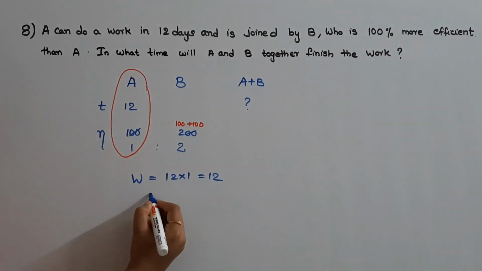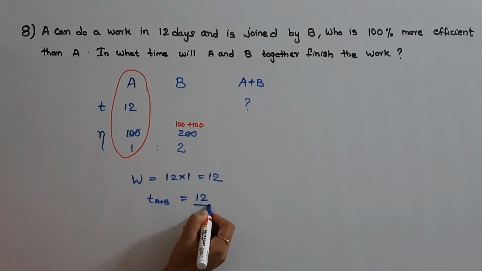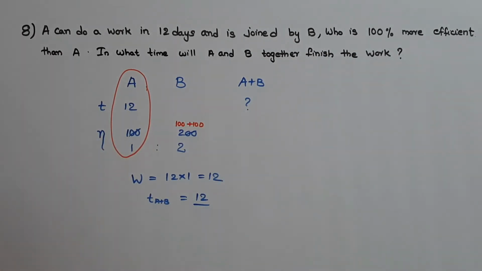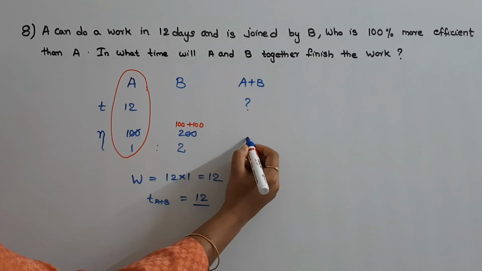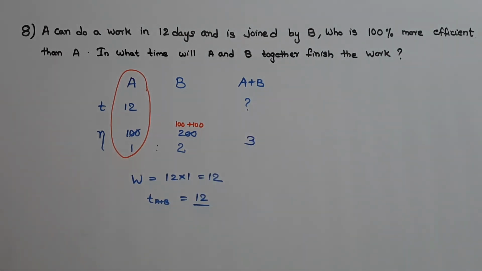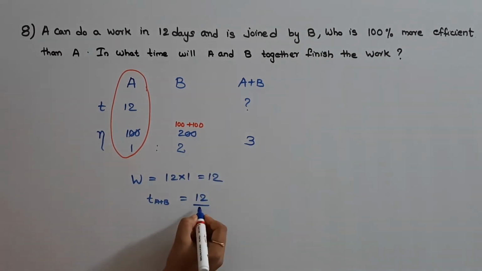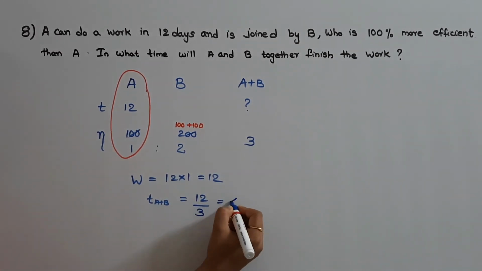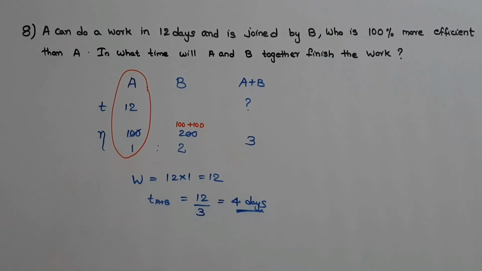So time taken by A and B together is equal to work done, that is 12, divided by efficiency of A and B together. What is the efficiency of A and B together? If efficiency of A is 1, efficiency of B is 2, efficiency of A plus B will be 3. So time taken by A plus B will be work done by efficiency of A plus B, which is 3. So that will be equal to 4 days. Here finishes the last problem of the first part of time and work.